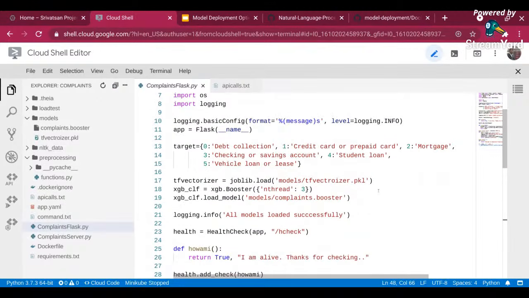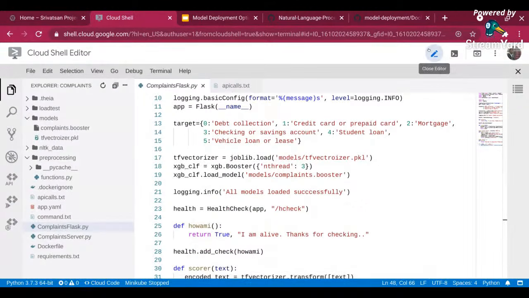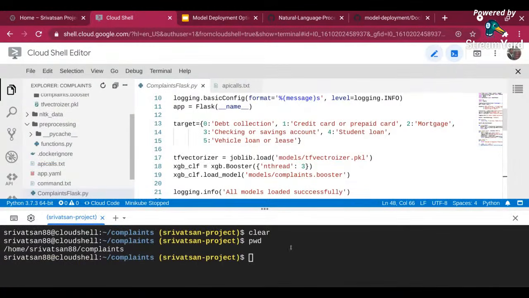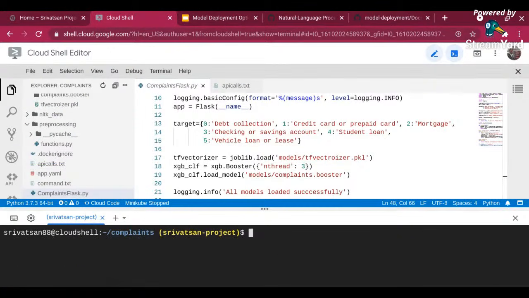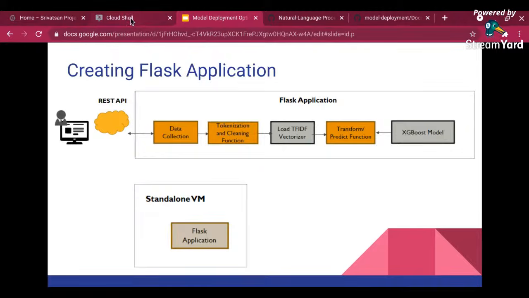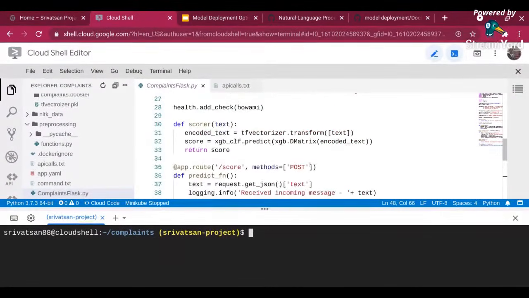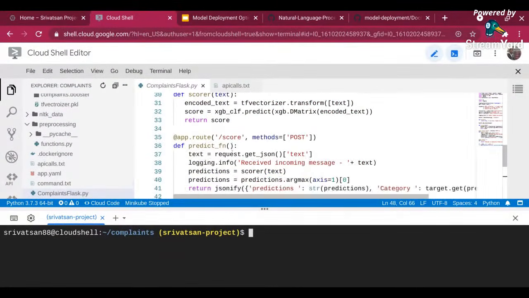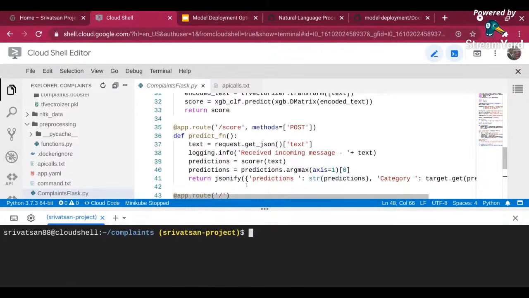Now, this is my Flask application, and let me quickly run this in local mode. My Flask file is complaints_flask.py, and this is what I'm going to run. I have created a Flask application, and make sure you have the health check created. One more thing you want to do, which I did not do, is in the predict function, you can have a try and except block. In case of any failure, you want to catch it and log that as well. So you can say log.error.